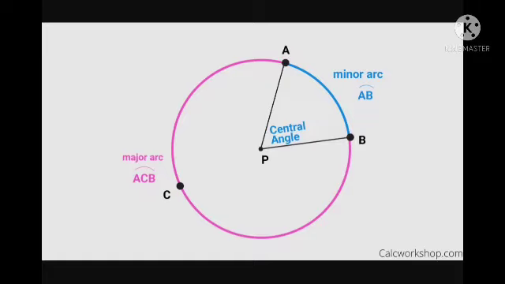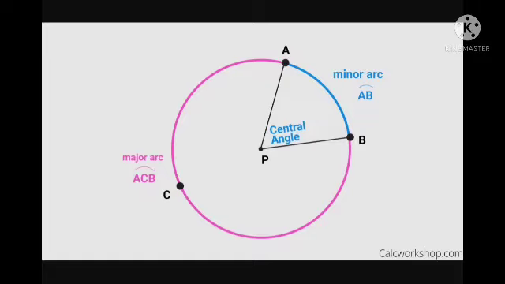In figure ACB, the pink colored area ACB is called the major arc of the circle, and the remaining portion AB, the blue colored smaller area, is known as the minor arc of the circle, having circle P as its center.